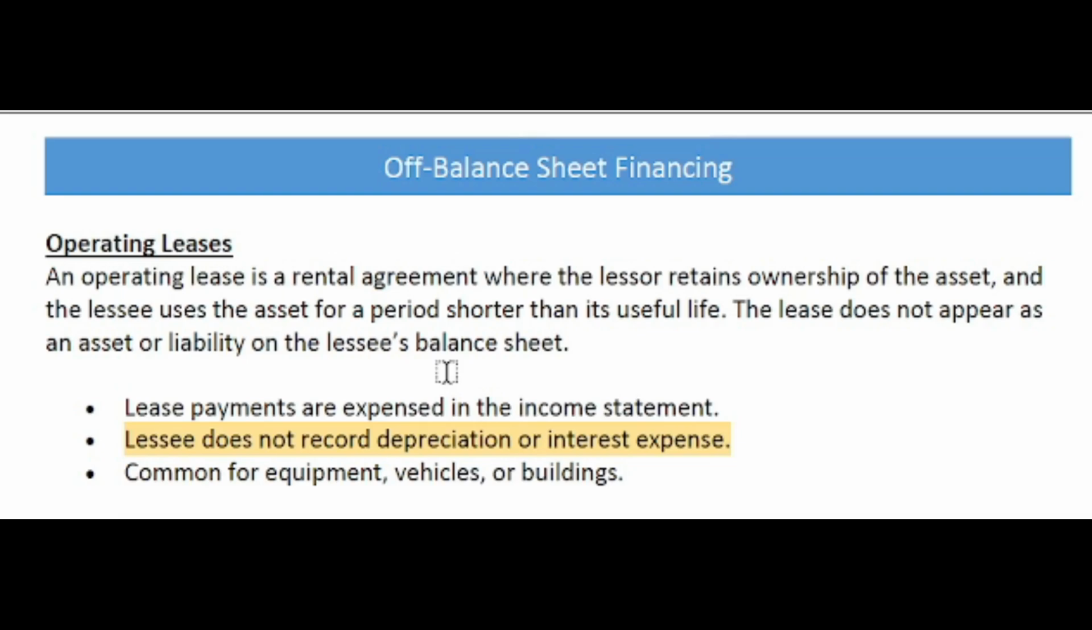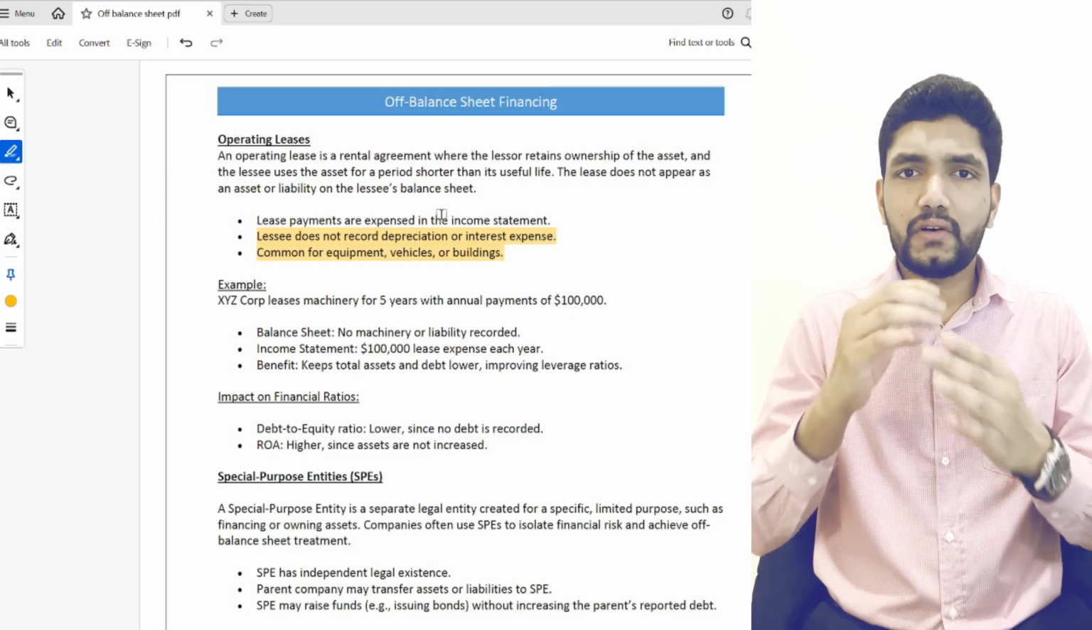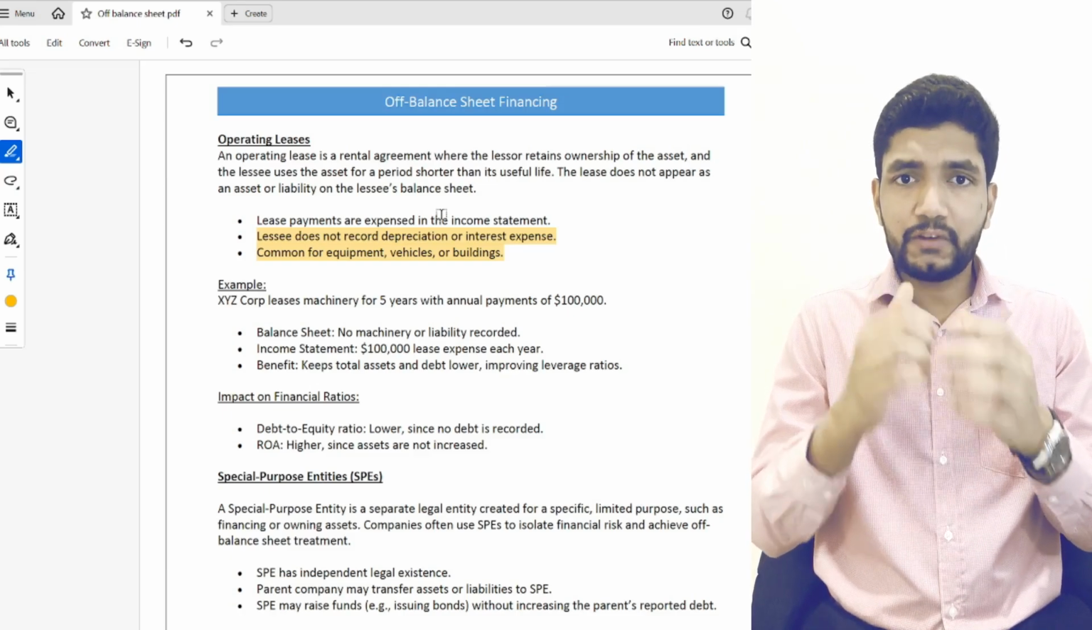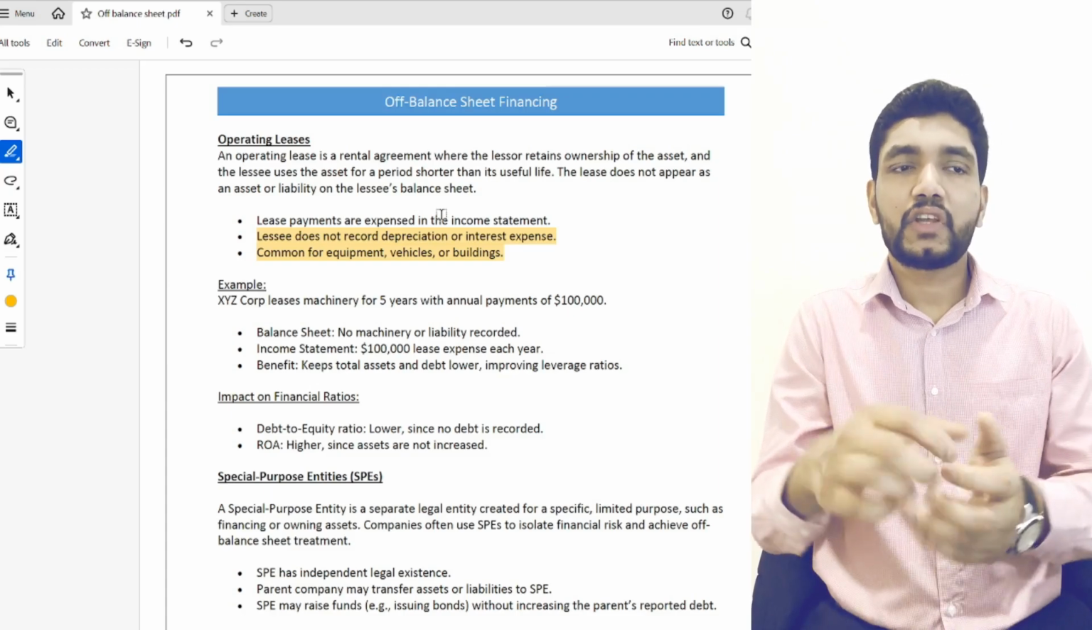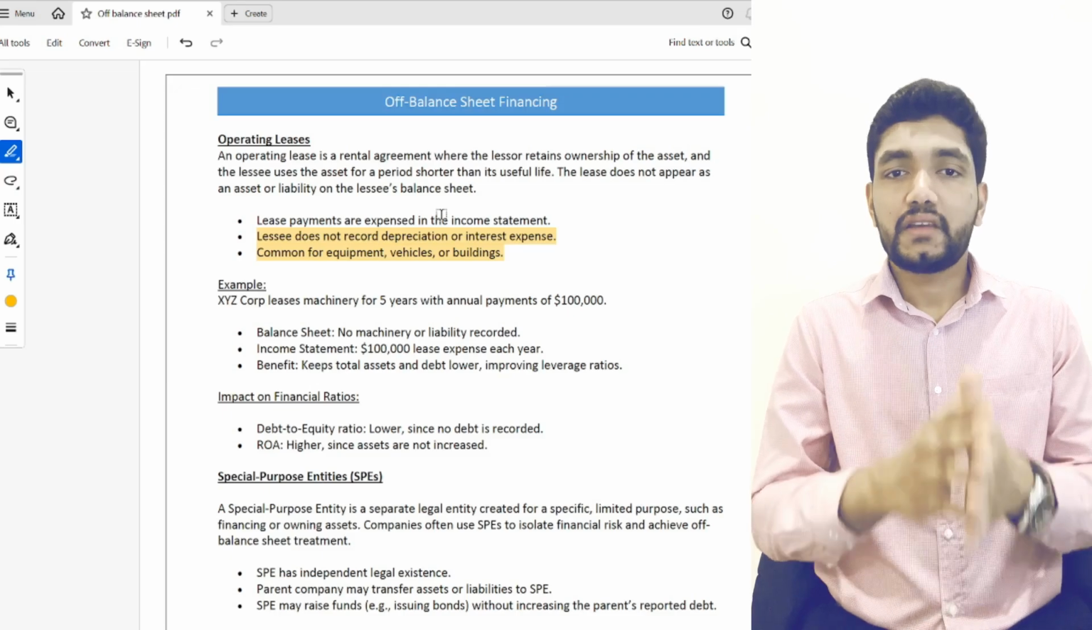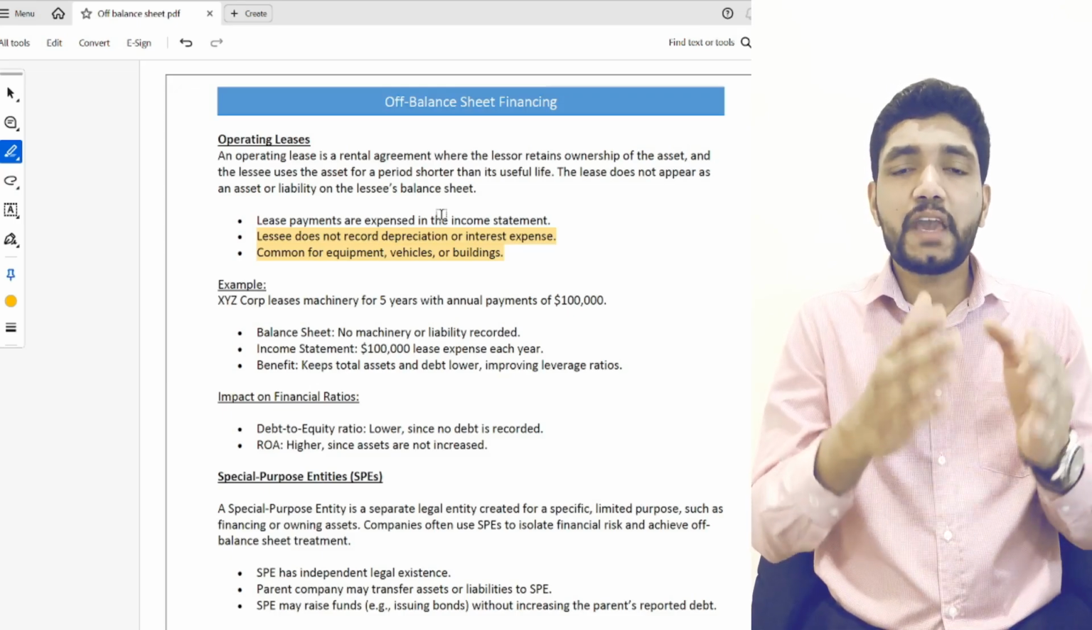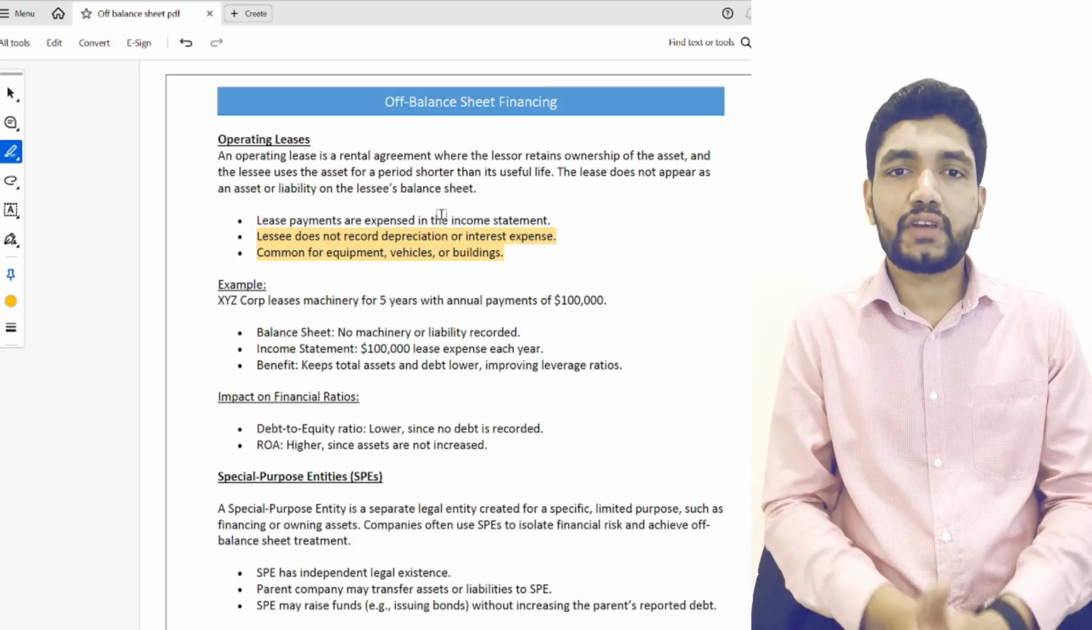This is very common for assets like equipment, vehicles or buildings. That means instead of buying the asset, the business can lease the asset. So the lease will not show in the balance sheet as a debt or as an asset. Instead, it is reporting a lease payment, a monthly lease payment, in the profit and loss account.